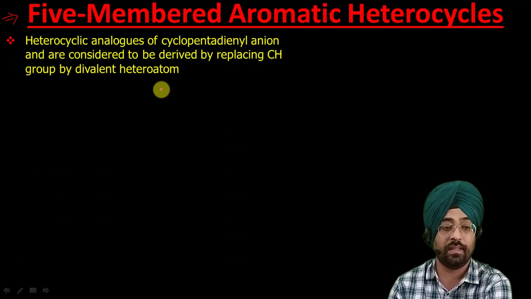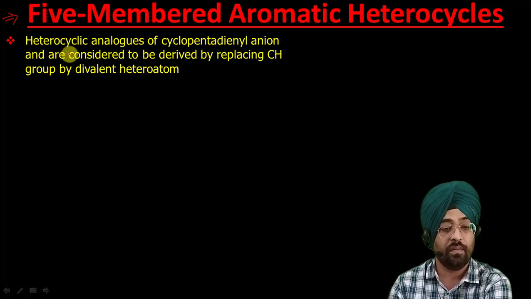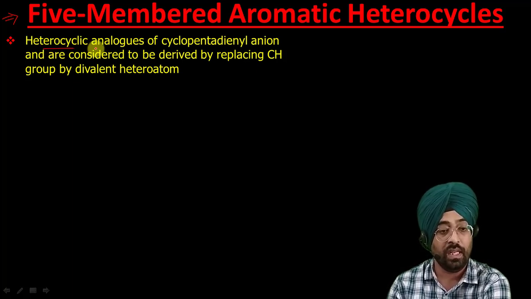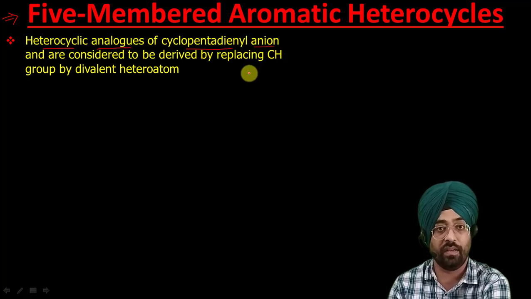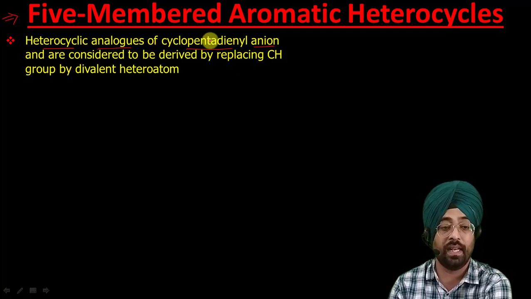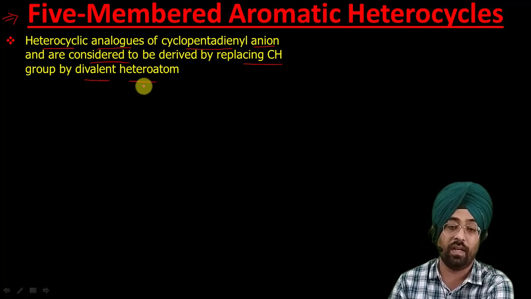Now let us discuss five membered aromatic heterocycles. As we have already studied in our previous lecture on pi excessive heterocyclic compounds, these five membered heterocyclic compounds can be considered to be analogous of cyclopentadienyl anion. We have already discussed that five membered heterocycles can be thought of as analogous of cyclopentadienyl anion, and they are considered to be derived by replacing this CH group by the divalent heteroatom. Now let us see some examples.